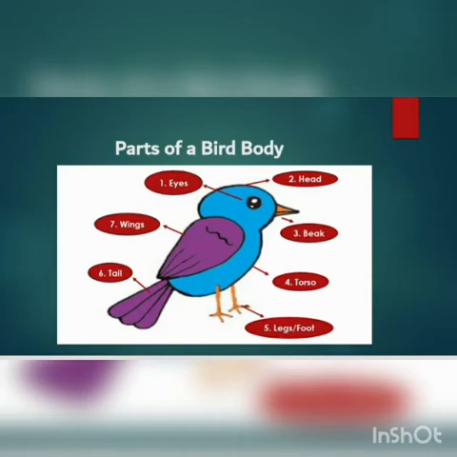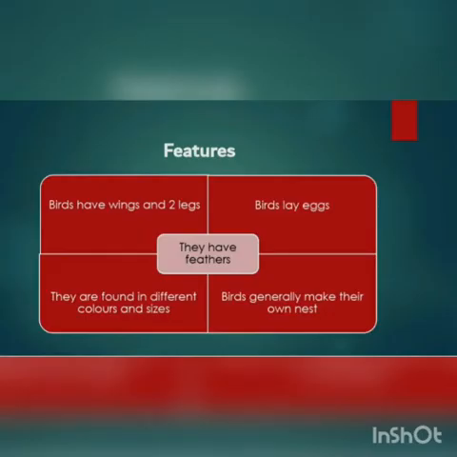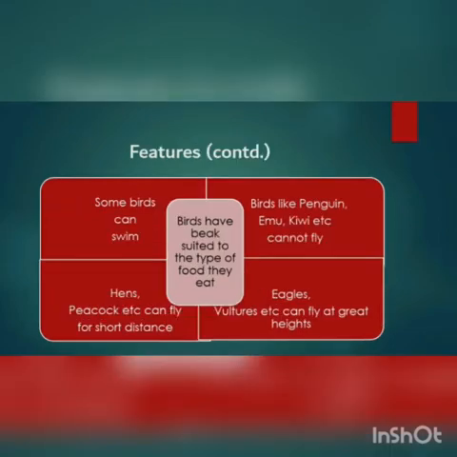Now let's come to features of a bird's body. Birds have wings and 2 legs. They lay eggs. They have feathers covering all their body. They are found in different colors and sizes. They make their own nest. Some birds can swim. Birds like penguin and emu cannot fly.